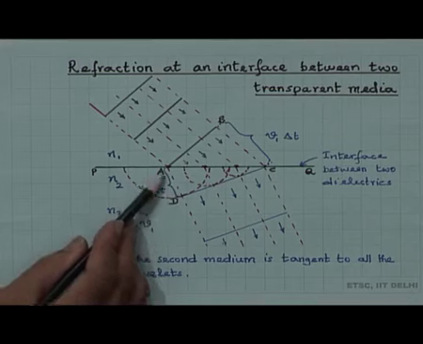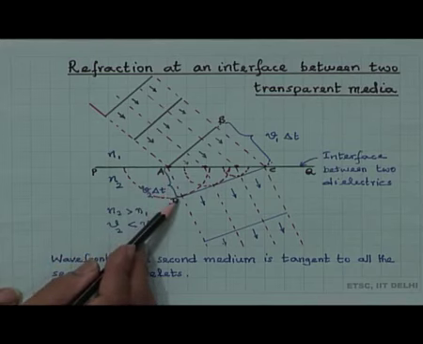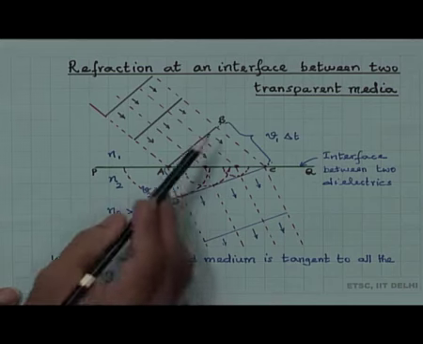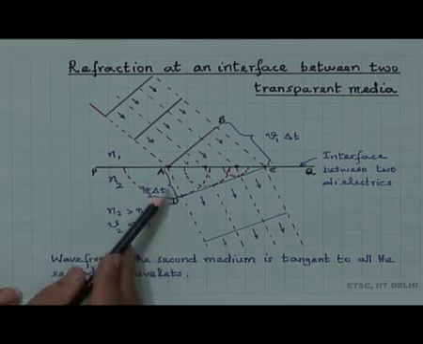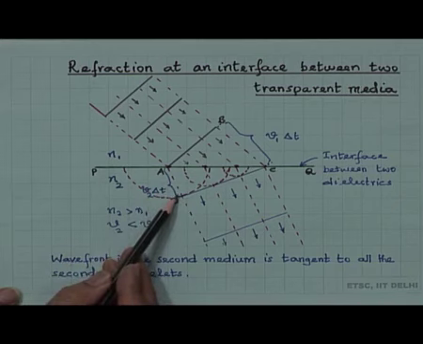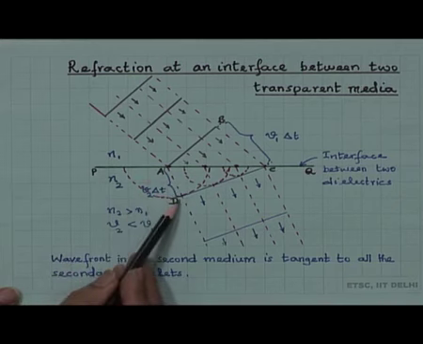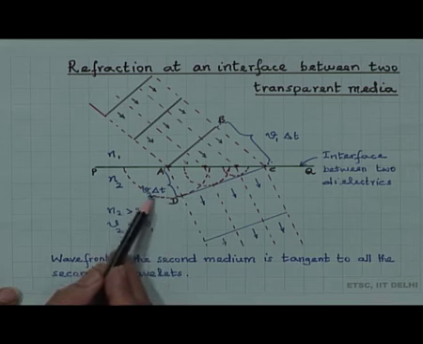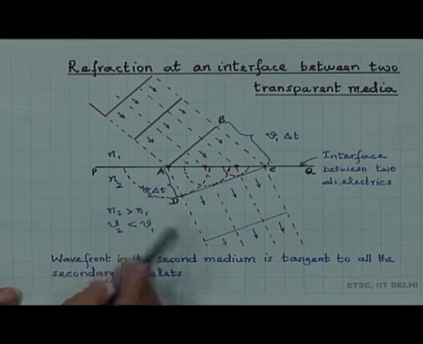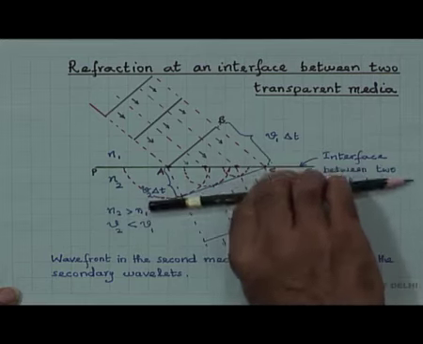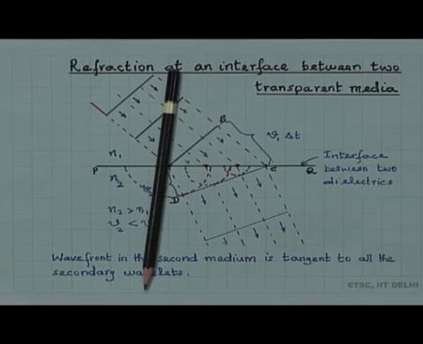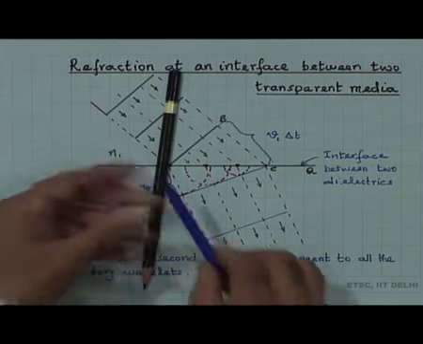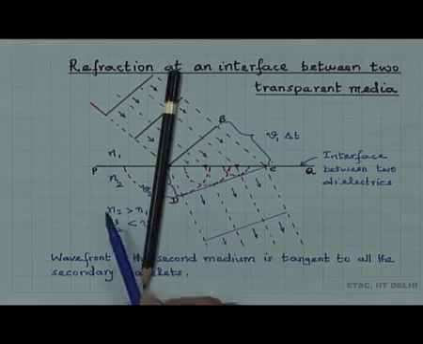This distance here, AD, will be smaller compared to BC here only if we assume that V2 is smaller than V1, because this distance AD is equal to V2 times delta t. Unless this distance is smaller, this wavefront will not bend towards this, and experimentally we already know that if there is an incident ray like this, then it will bend towards the normal if the second medium is of higher refractive index.